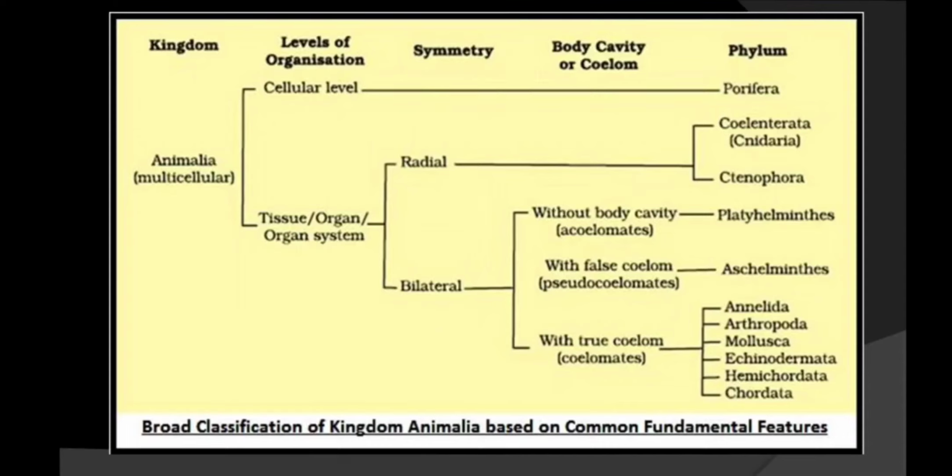Evolution is going on in the Platyhelminthes. We have seen that the mesoderm layer originated, but the coelom is not there, so they are considered acoelomate animals. Now in the Aschelminthes you will find coelom is present, but the coelom is not true. This is false coelom, and the false coelom is known as pseudocoelom. So pseudocoelom originated in Aschelminthes. This is an important question for you.